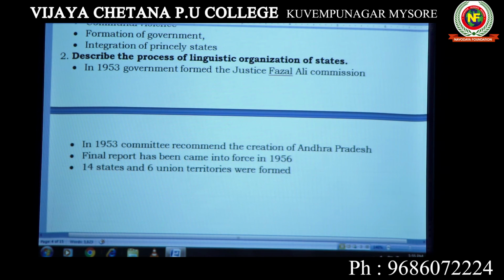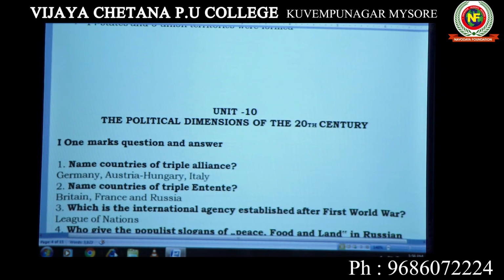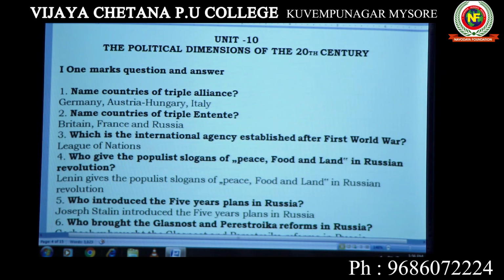So, for the making of states, the Fazal Ali Commission was formed in 1953. The committee recommended the creation of Andhra Pradesh, the first state created in India. Then the report was given in 1956. Initially, 14 states and 6 union territories were made according to the Fazal Ali Commission. So this is the creation of states. Next one, unit number 10, that is political dimension of the 20th century.